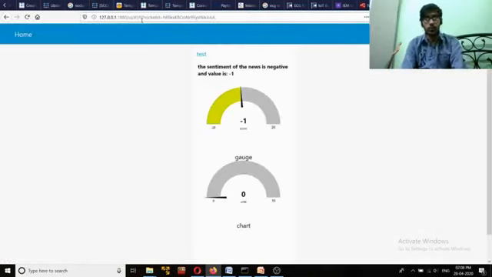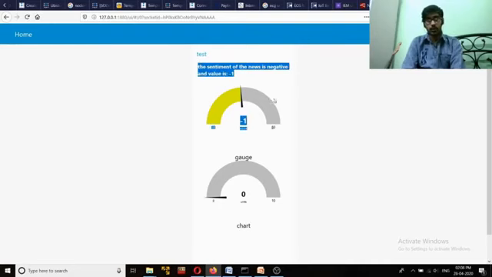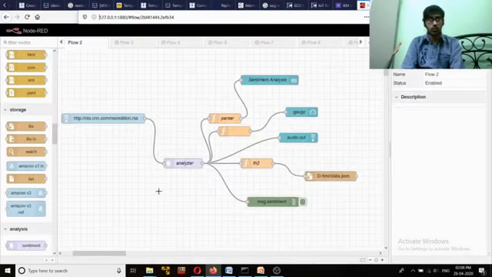So what it will show you is the current value of the sentiment. The sentiment of the news is basically negative, and the value is -1. It is showing you that particular output corresponding to this particular node, right?